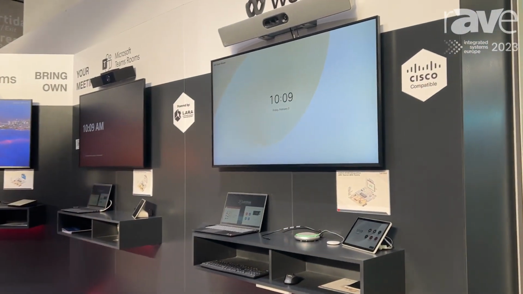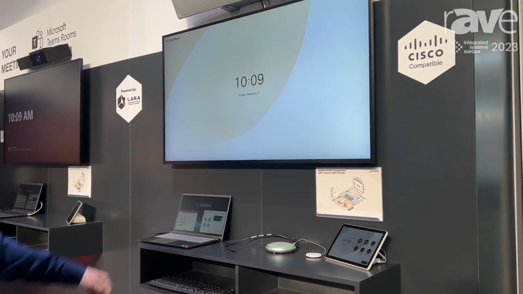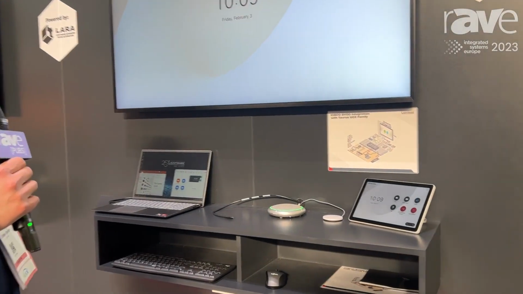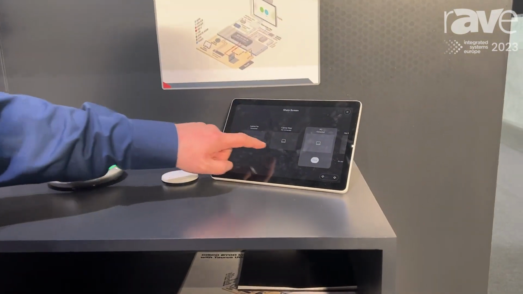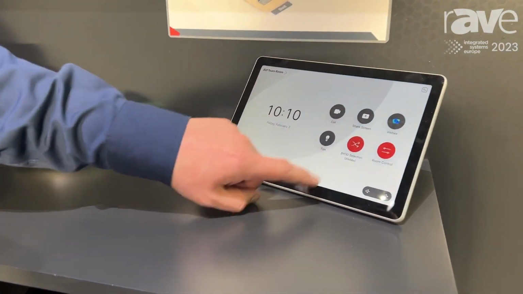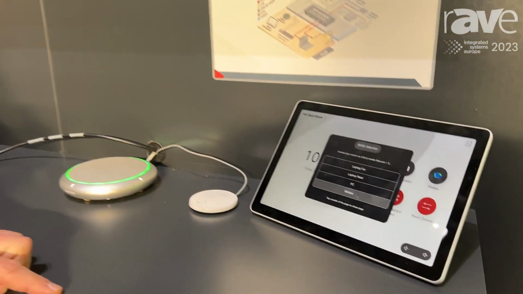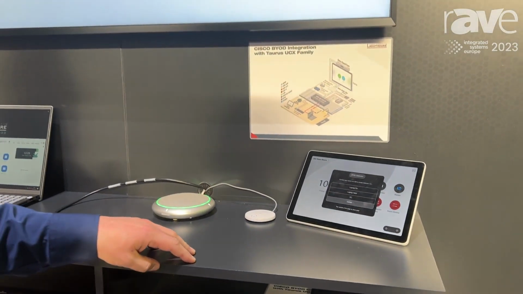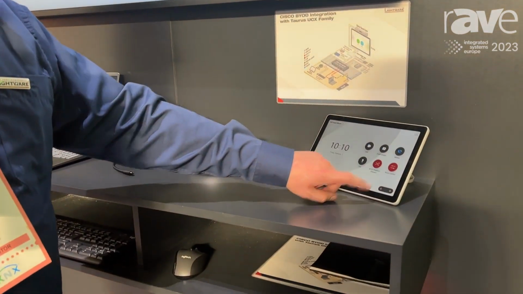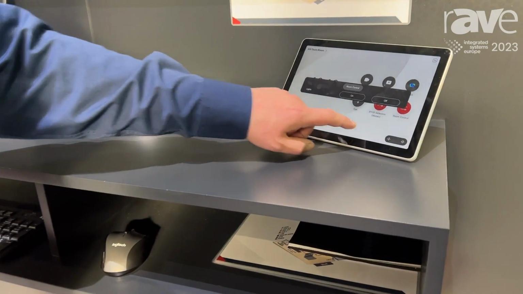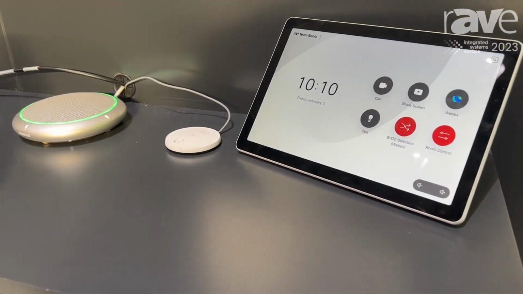Welcome to ISE 2023. We have a corporate and enterprise demonstration here at ISE. The first one is the Cisco Webex integration with Taurus, adding USB-C BYOD capabilities with source expansion for the Webex call, plus BYOD extension to have all the room peripherals like camera, microphone, speaker, and the display directly connected to the laptop. Plus we can do some room control and device synchronization like these two microphones.